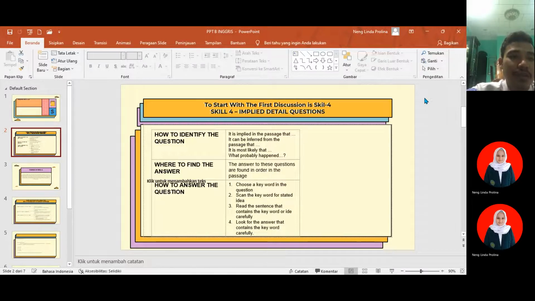Number 1, choose a keyword in the question. Number 2, scan the appropriate part of the passage for the keyword or its idea. Number 3, read the sentence that contains the keyword or idea carefully. Number 4, look for the answer that contains the keyword carefully.